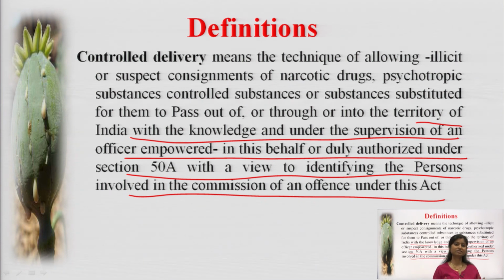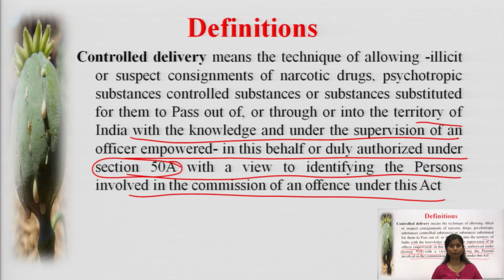If all this takes place under the supervision of the government authority or the assigned person, it is termed controlled delivery. The point to remember is that Section 50A of the Act states the authorized person who can control the delivery.